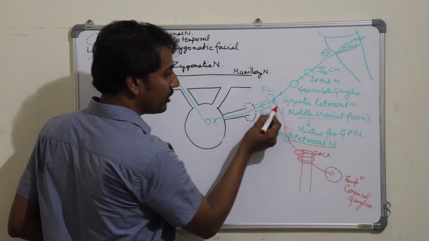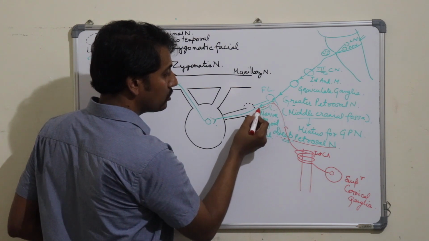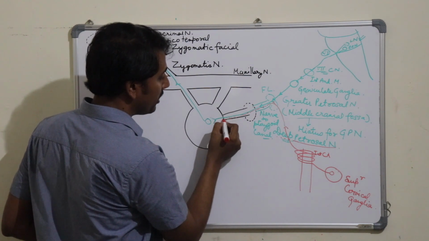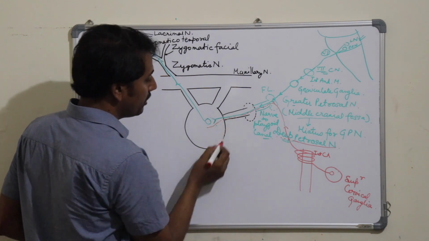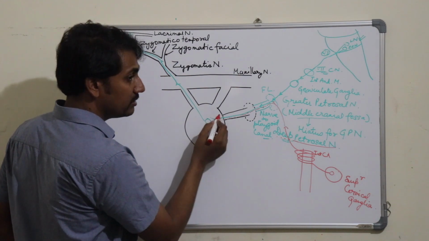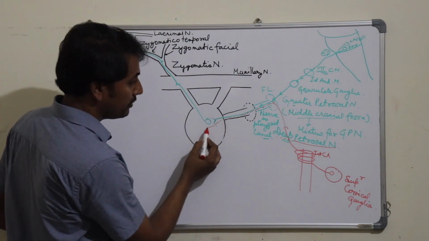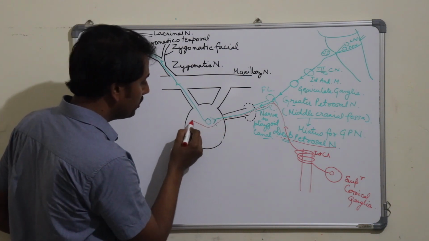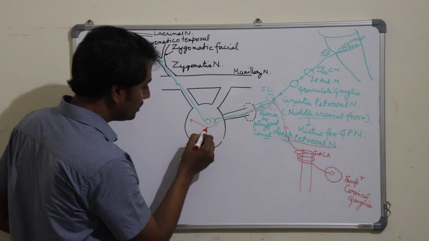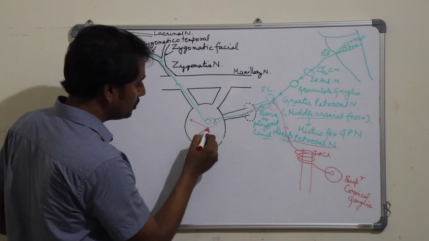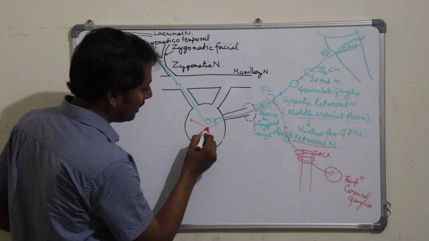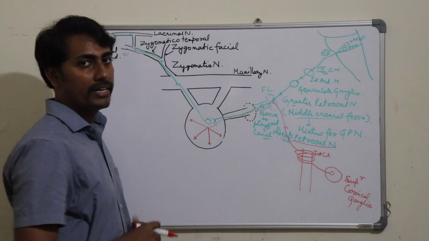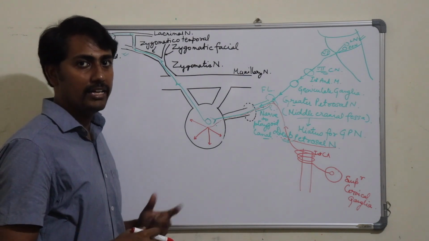So the postganglionic sympathetic fibers will also relay through this nerve to pterygoid canal, and these postganglionic sympathetic fibers will enter into the pterygopalatine ganglia, and without relaying in this parasympathetic ganglia, will be distributed to various glands of the orbit, nose, the palate and the pharynx through various branches of this pterygopalatine ganglia, that we will study later on.